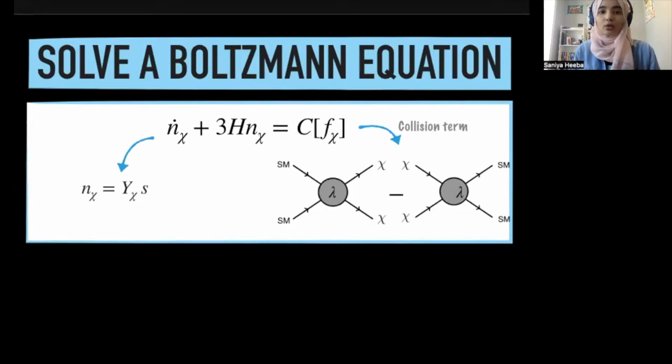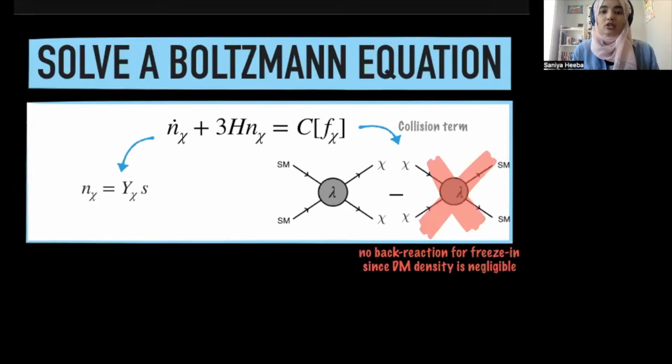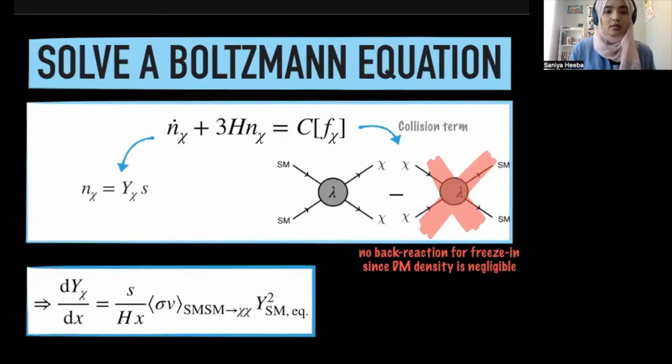Now for freeze-in, we know that the initial density of dark matter particles is close to being negligible, and so the back reaction term can be essentially ignored. You can reduce the Boltzmann equation down to a simple form where the rate of production of dark matter is proportional to the cross-section of the production process multiplied by the number density of the Standard Model particles that are present in the heat bath. Although this equation looks very simple, in practice, these equations are notoriously difficult to solve.